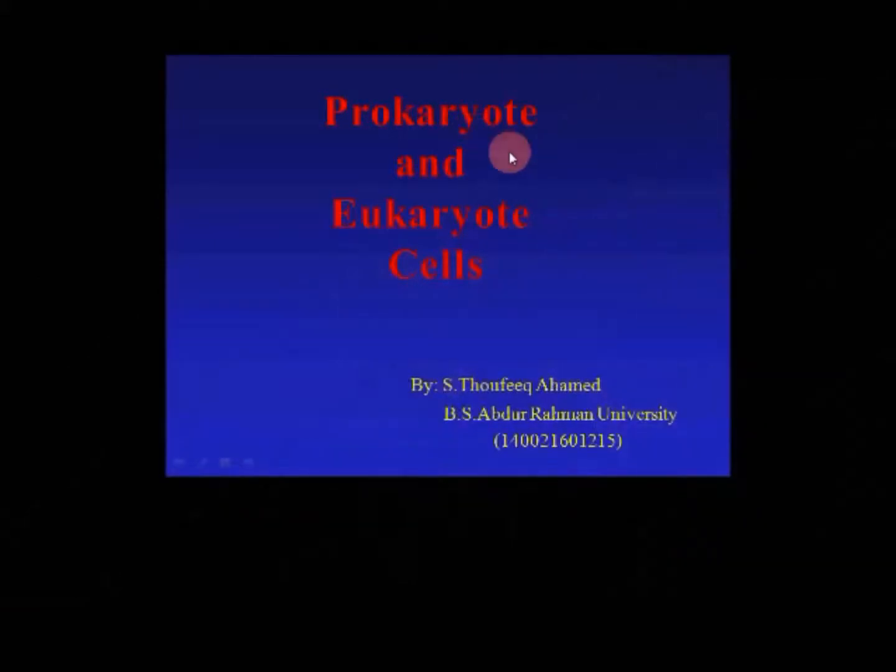All living things in the world are made up of two kinds of cells, that is the prokaryotes and eukaryotes. Firstly, the prokaryotes. All bacteria and archaea are made up of prokaryotes. Then eukaryotes, they include all plants, animals and even fungi. Even we are made up of eukaryote cells. So now let me take you to my PowerPoint presentation to give you a better understanding of prokaryote and eukaryote